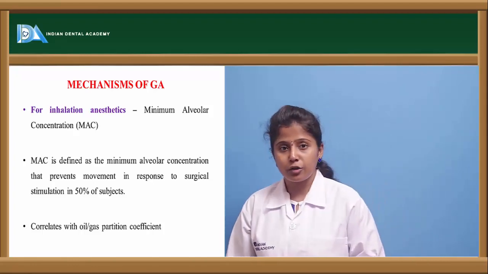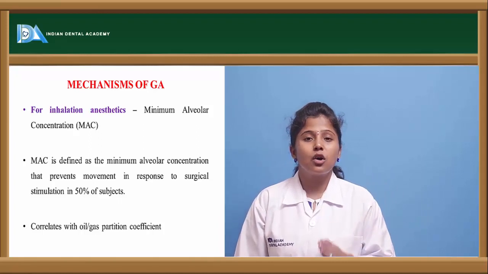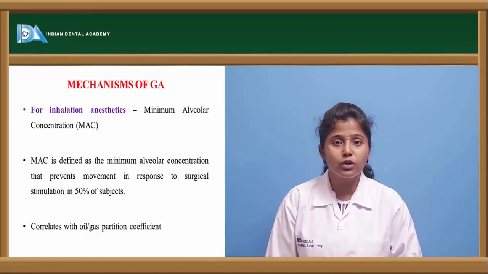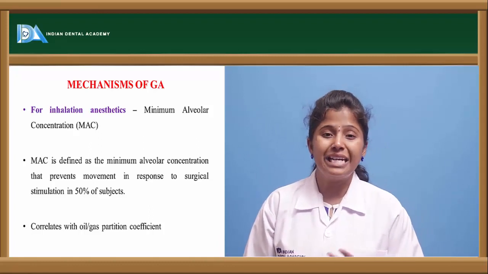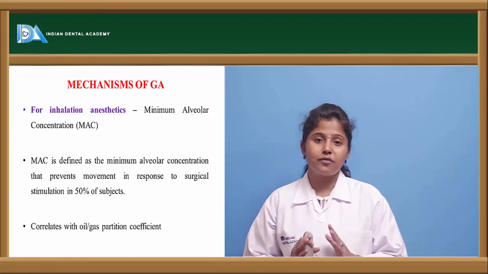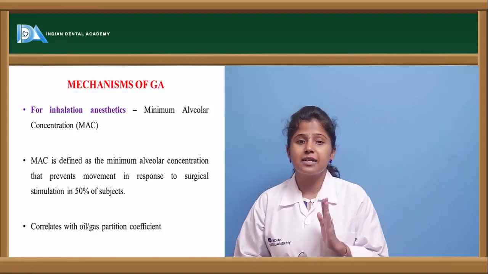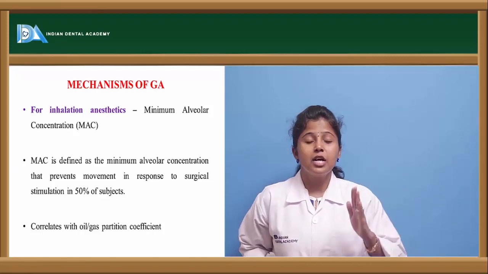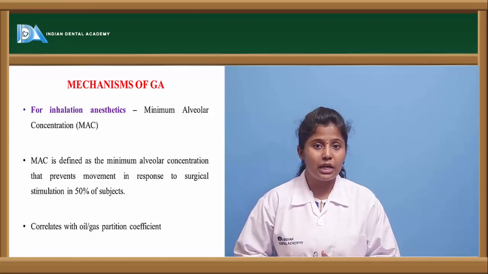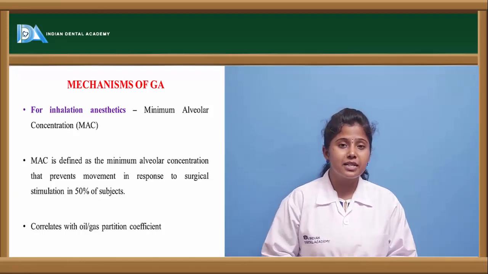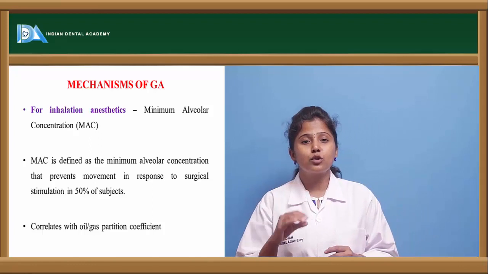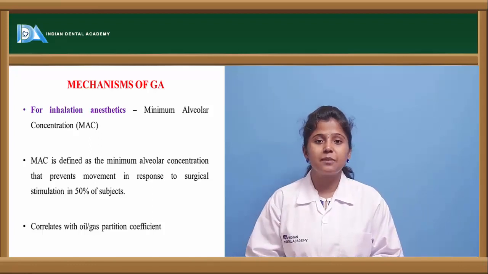So what is partition coefficient? It is the concentration of the solute present in two immiscible solvents or liquids. If we take two different phases, like oil as one phase and gas as another, gas can't be mixed with oil. In the same way, oil and water are two different phases, and the solute is nothing but the drug.